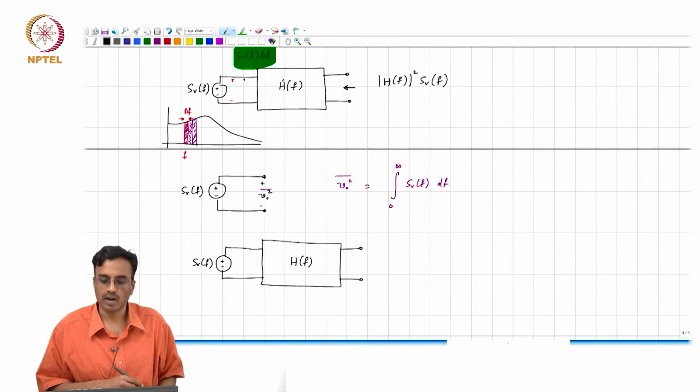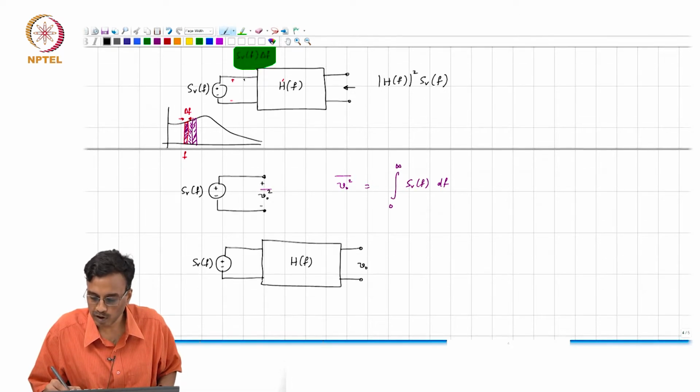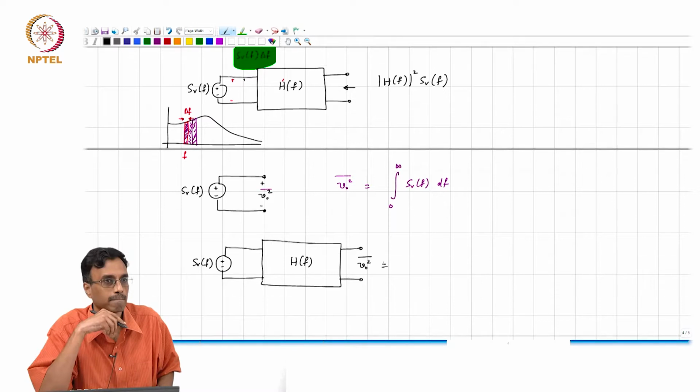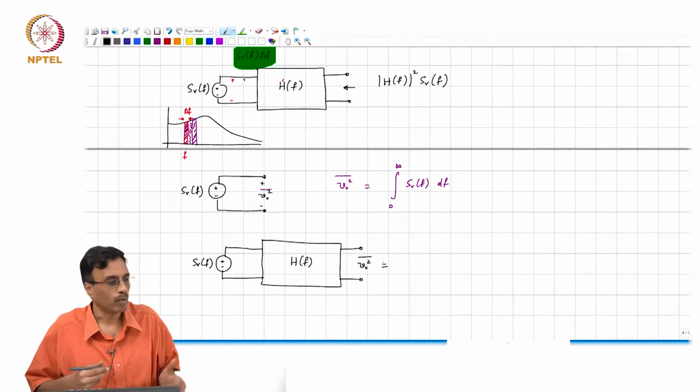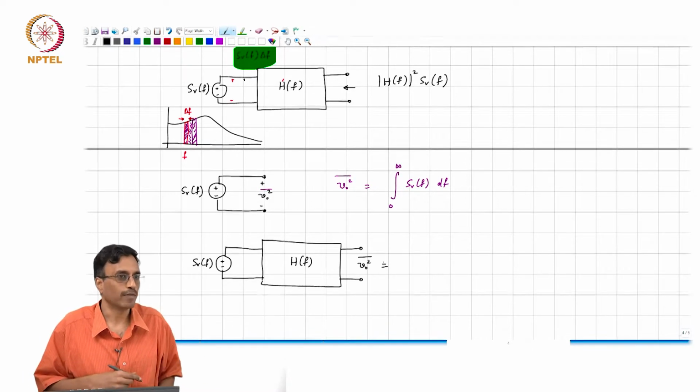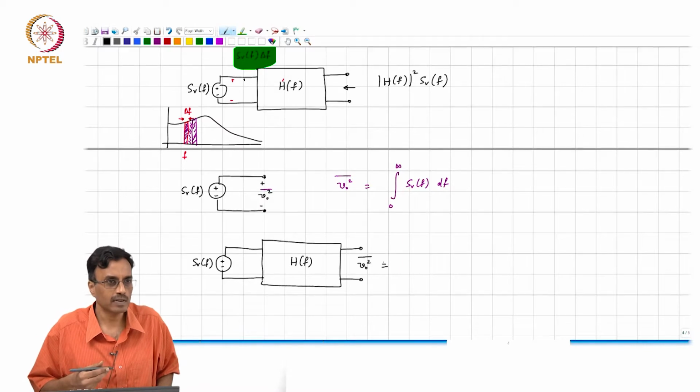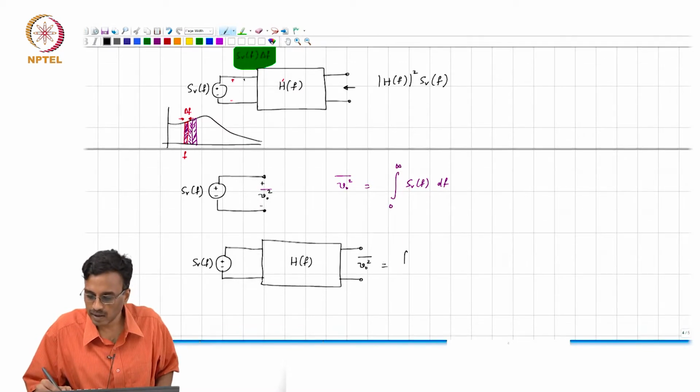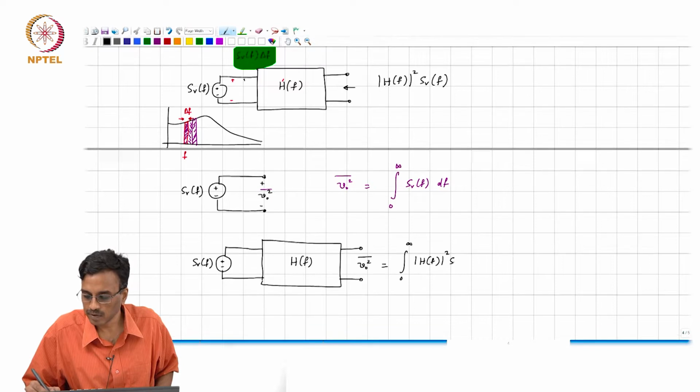What is the mean square output noise? What is the output noise spectral density? Mod H of f the whole square times SV of f. So, what is the mean square output noise? Integral from 0 to infinity of mod H of f the whole square times SV of f.